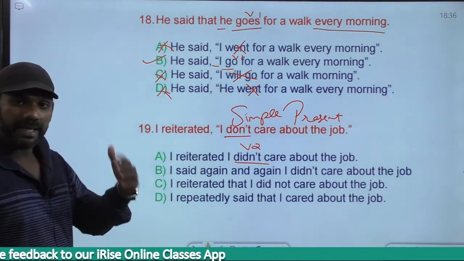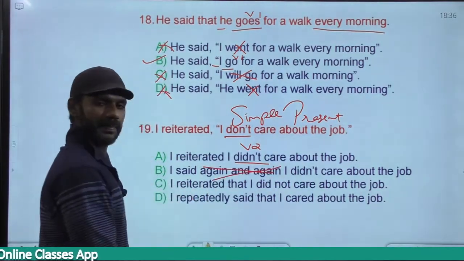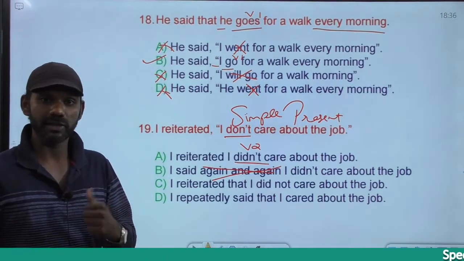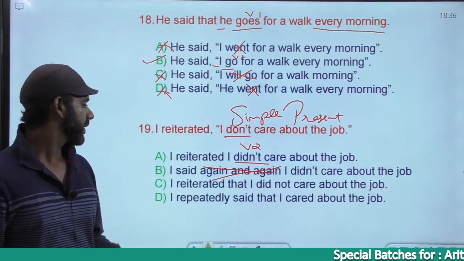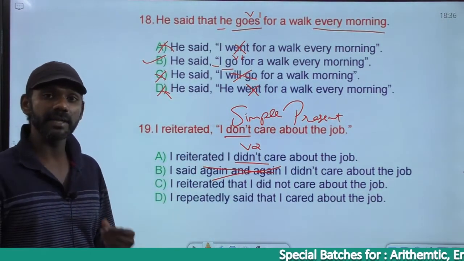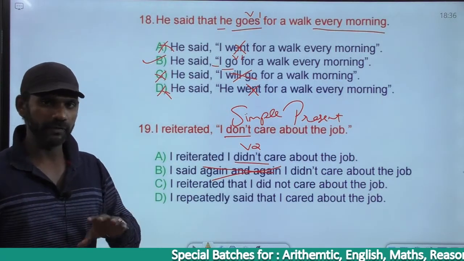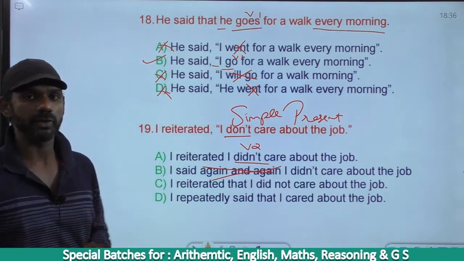I said again and again. Again and again becomes an error with redundancy. Again and again is same as reiterated. I repeated it twice is wrong. I said it twice, correct. I said again and again becomes an error with redundancy. Gone. She is very, very beautiful is wrong. She is beautiful is correct. She is very beautiful is also correct. She is very, very beautiful is a wrong usage.